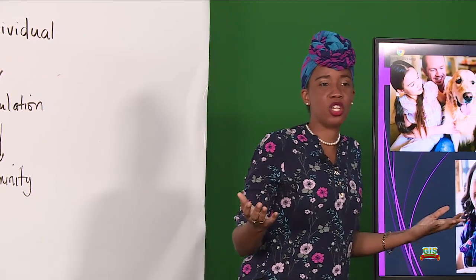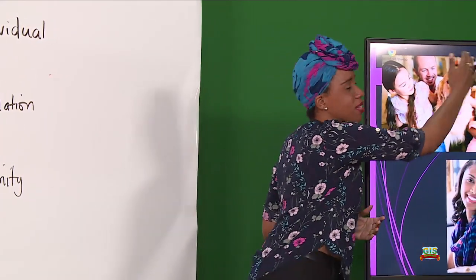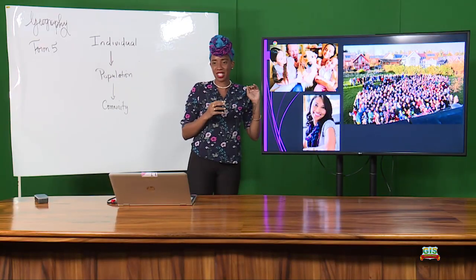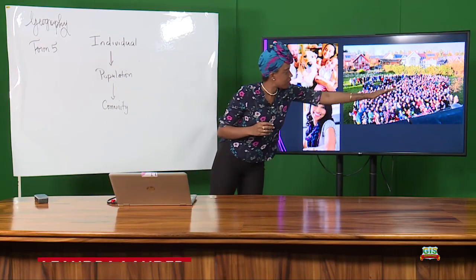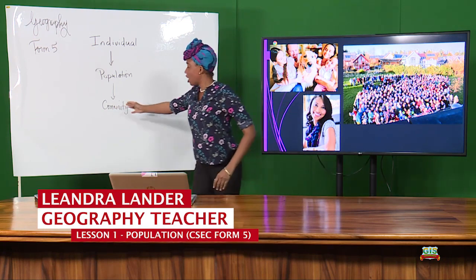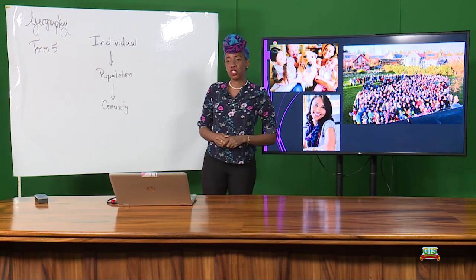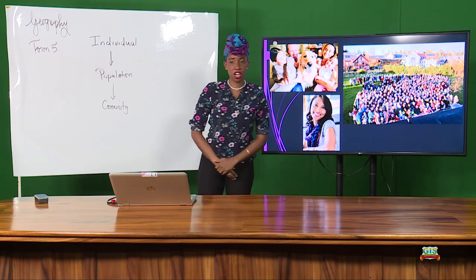But we're talking about humans here, right? So the humans in the family form their own population. This will probably represent a population of a community. And of course, this young lady here, she's an individual, but she forms part of her community.